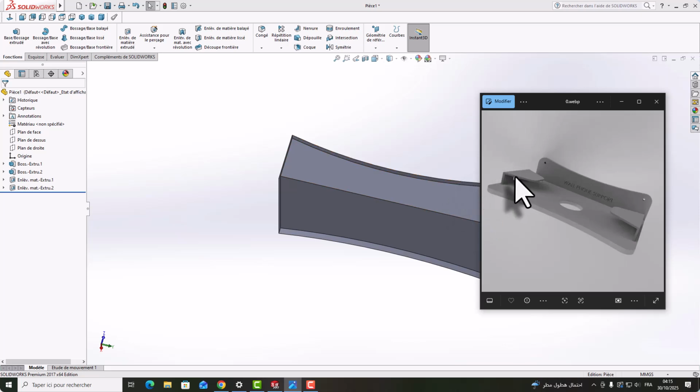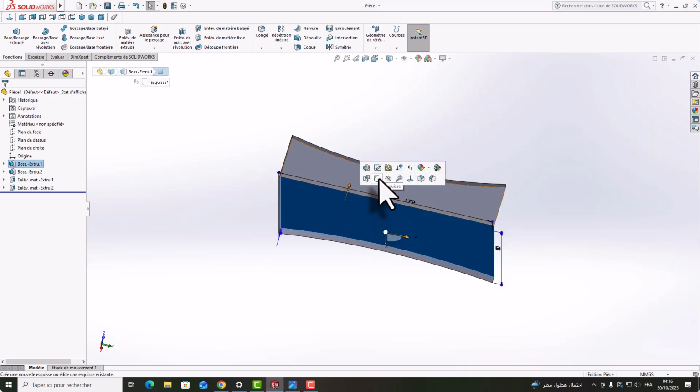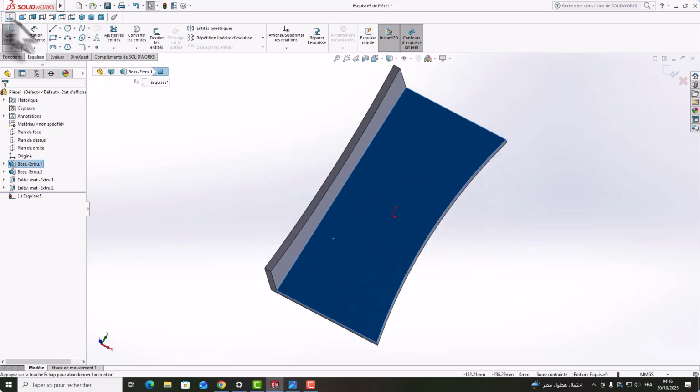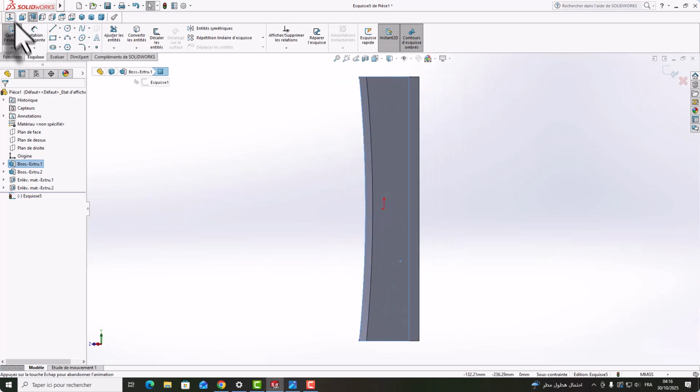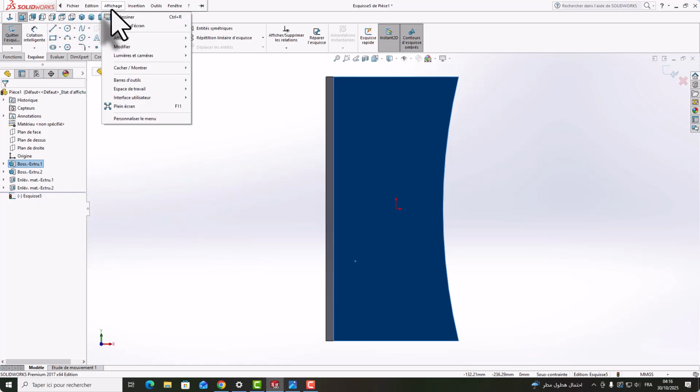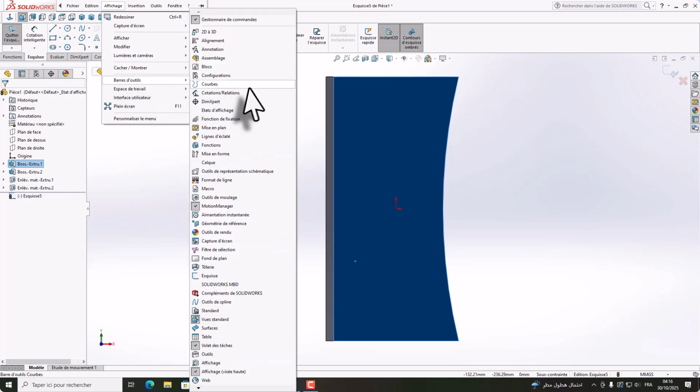We need to make this support for the phone, to support the phone here, these 2 sides, and this here, and this circle is for decoration too, and we need to type 12 points. So we need to click here. After this, if you want to show this side in SolidWorks, you need to go here, and after here and here and directly here. You can find this small icon of this side here. It's the same, so you can show that.